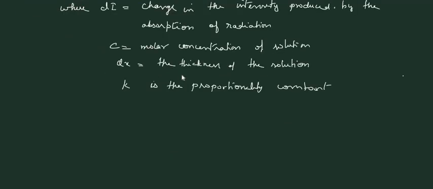Rearranging equation 1, we get dI by I is equal to minus Kc dx.